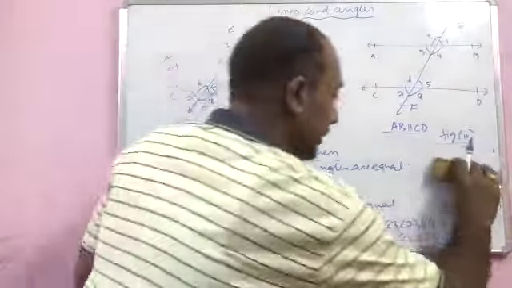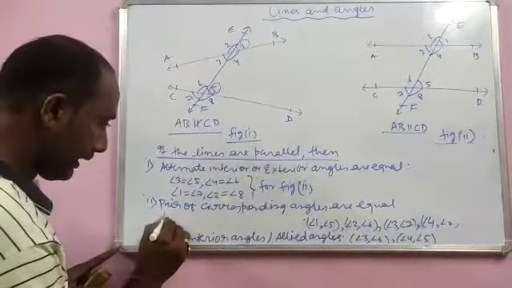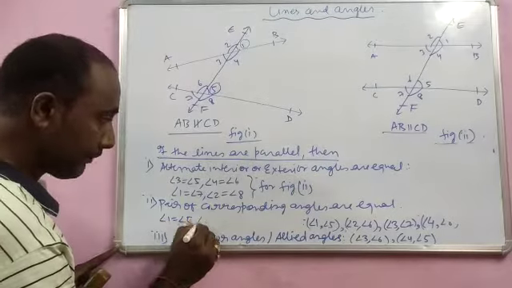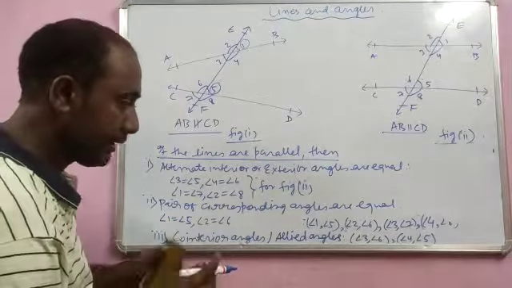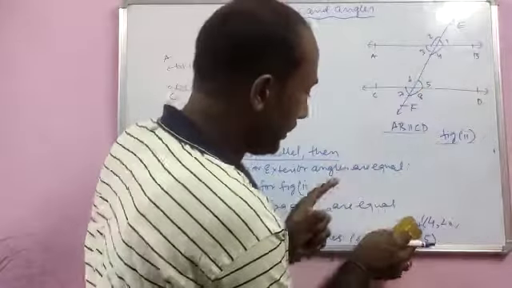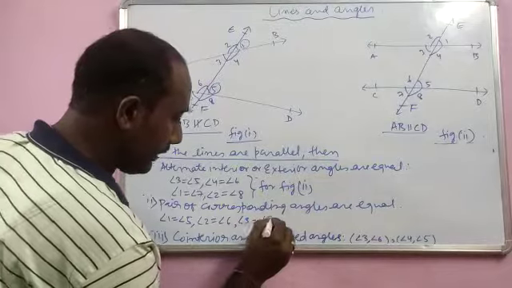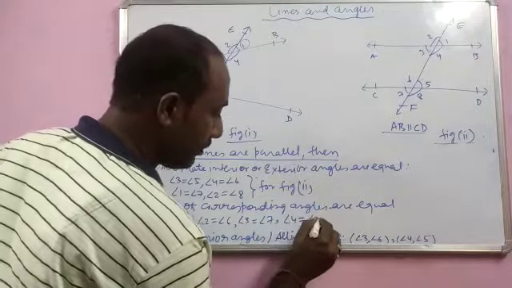That means the corresponding angles we have just located will be equal. So angle 1 is equal to angle 5, angle 2 is equal to angle 6, then 3 is forming with 7 and 4 with 8. So angle 3 is equal to angle 7 and angle 4 is equal to angle 8.